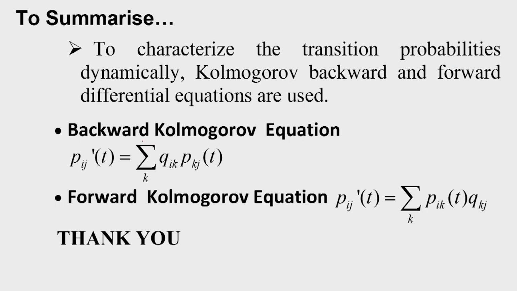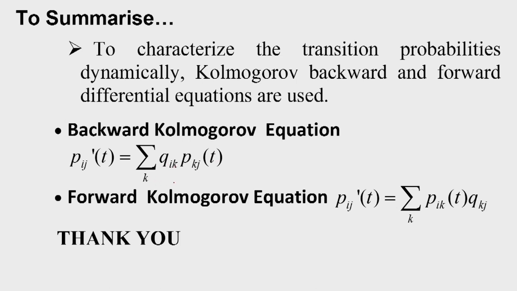So, what we got: Kolmogorov backward equation, that is Pij dash t is equal to summation over k Qik Pkj t. Initially in delta t interval of time it will go to some state k, so that is taken care of by Qik into Pkj t.